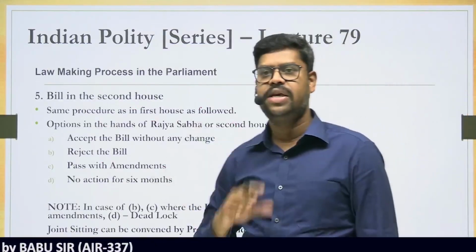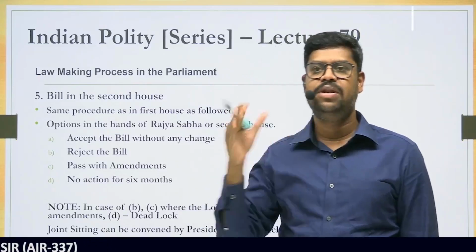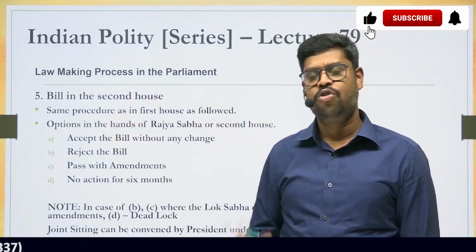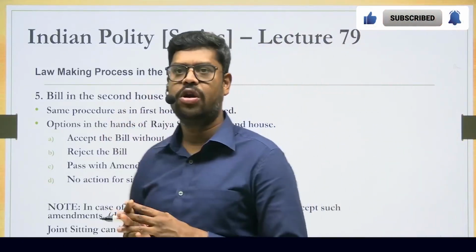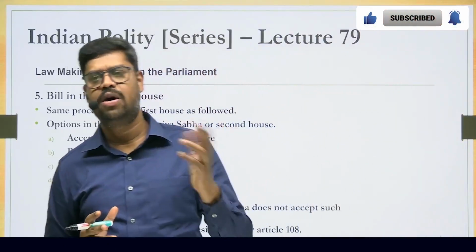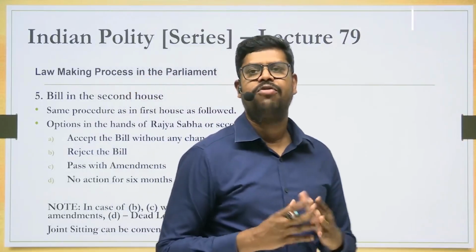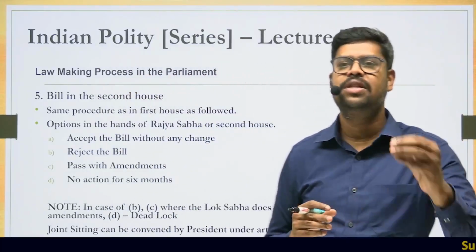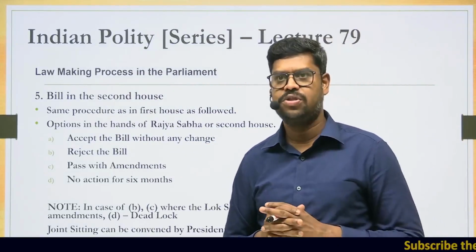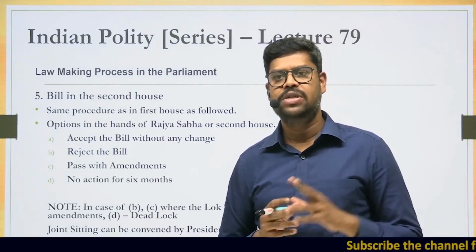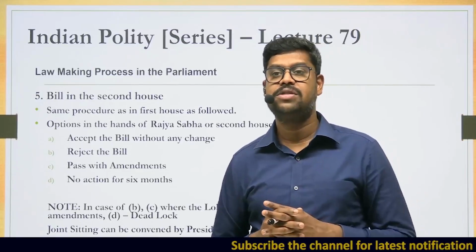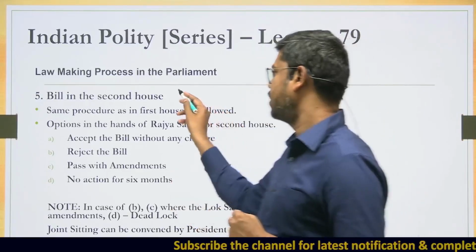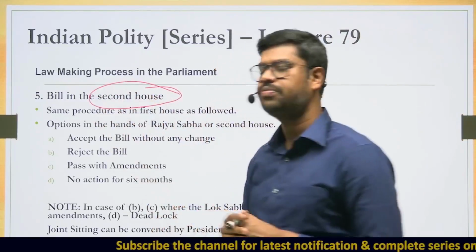Now the next stage in understanding the bill is that the bill is now in the second House. Now remember I said that we are discussing an ordinary bill. So an ordinary bill can be introduced either in the Lok Sabha or in the Rajya Sabha. But for our own understanding, we are assuming that this bill is introduced where? This bill is introduced in the Lok Sabha. So once a bill is passed in the third reading in the Lok Sabha, the next stage is that the bill is introduced in the Rajya Sabha, that is, the bill is in the second House.